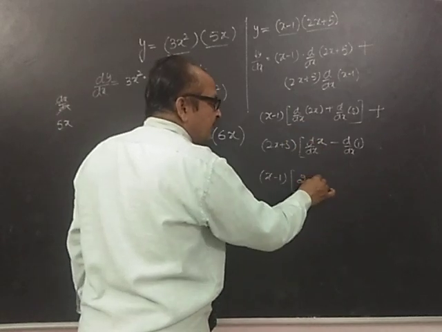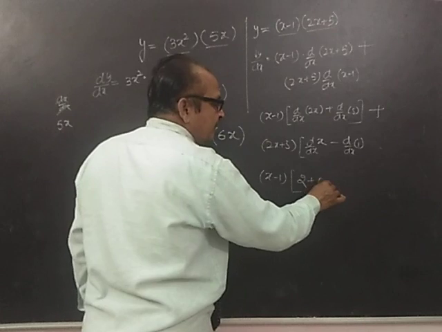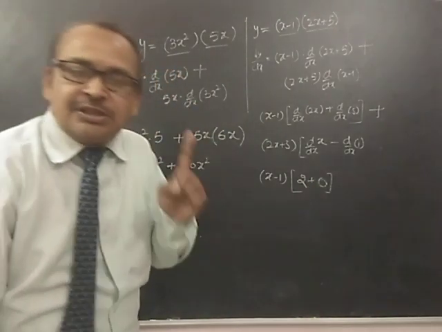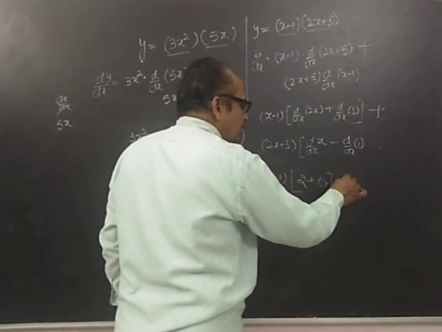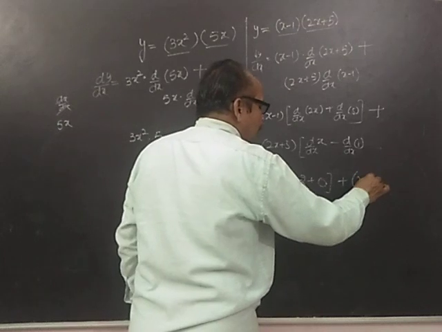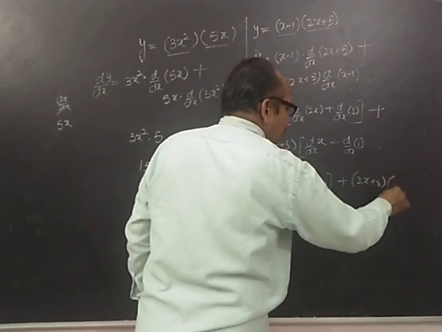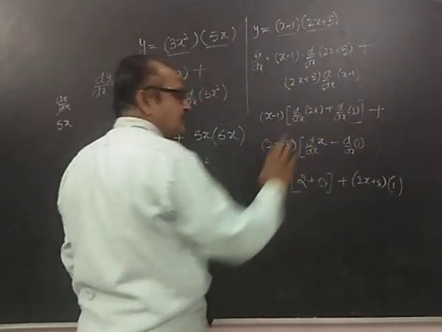And just remember, the derivative of a constant term is always 0. So this is 0 plus 2x plus 5 into 1, because 1 minus 0 is 1.